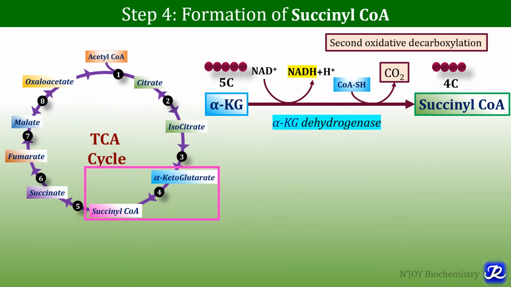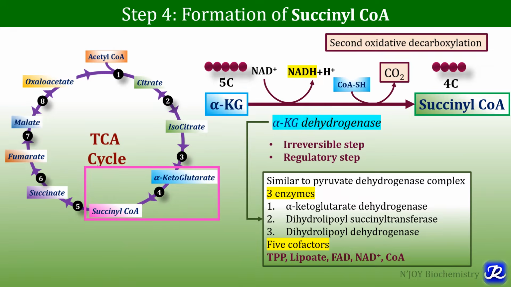And note that the coenzyme A, which was released in the first step, is utilized in this step number 4, and this reaction is catalyzed by the enzyme alpha ketoglutarate dehydrogenase. This is the irreversible step of TCA cycle, and it is also a regulatory step, because this enzyme alpha ketoglutarate dehydrogenase is regulated by various mechanisms.